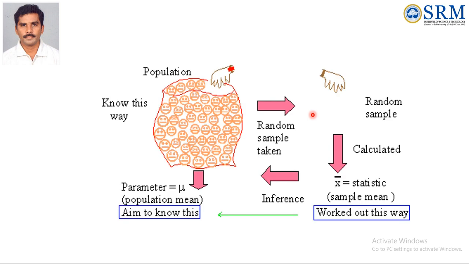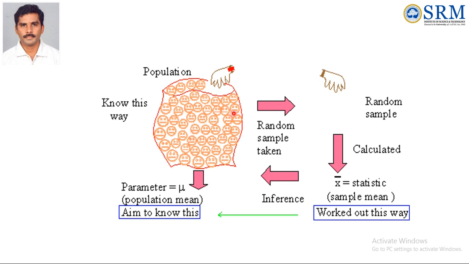So this is a simple diagram to understand what is the testing of hypothesis, or what we are actually doing in the testing of hypothesis. See, this is the universal set, the population. What is the main aim of this testing of hypothesis? That means, what is the character of the population.